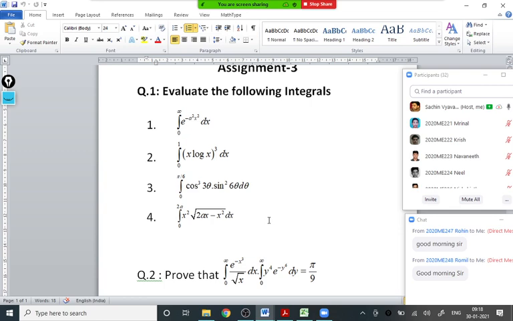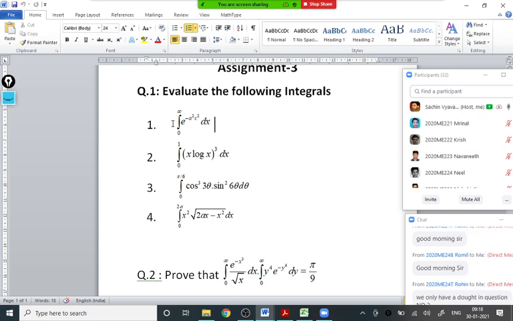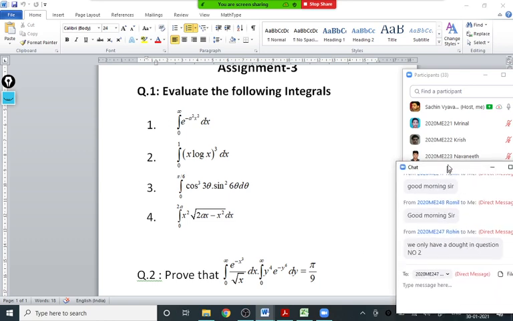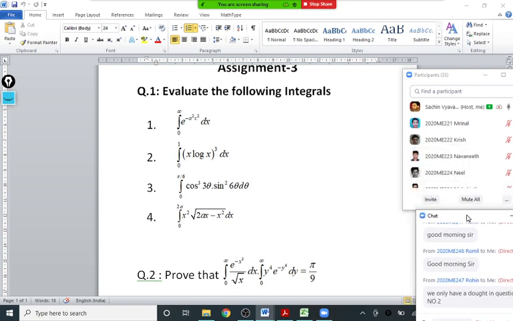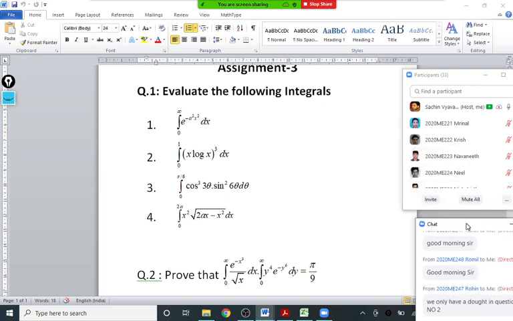Okay, let me first identify the type. So I will ask 223. The first question, first bit, it is on which form? Triple two. Okay. Yes, someone has a doubt. We have a doubt in question number 2. Yes, we will discuss each and every question. Okay. 247. Yes, anyone? What about question number 1, first bit? It is on